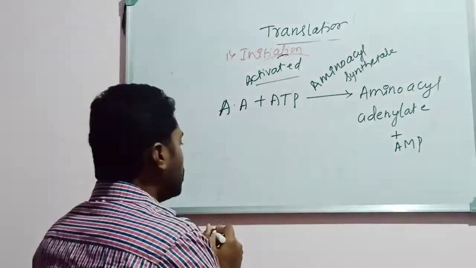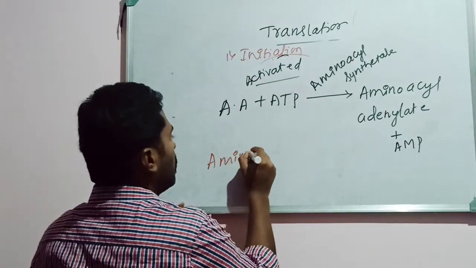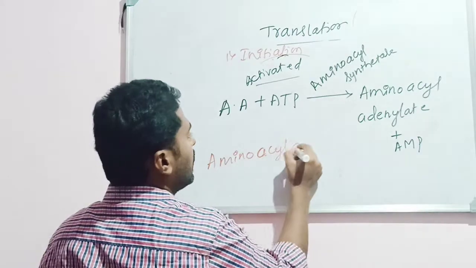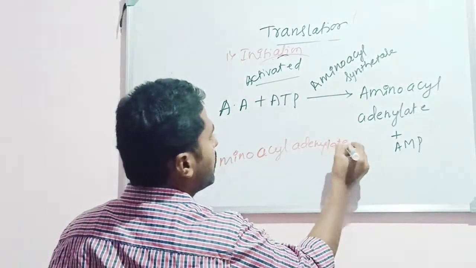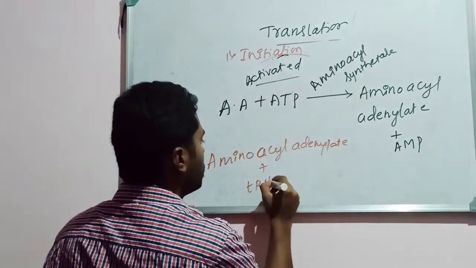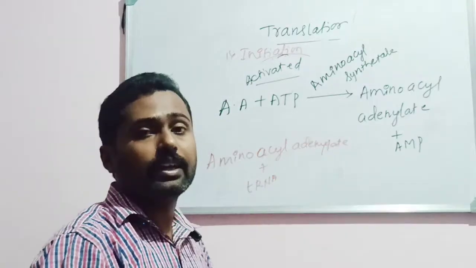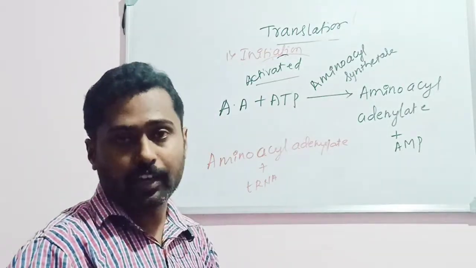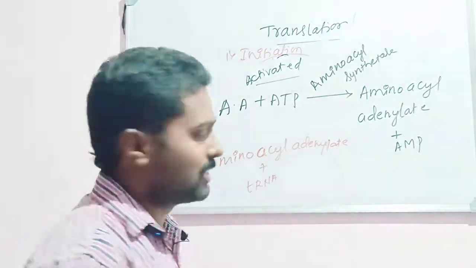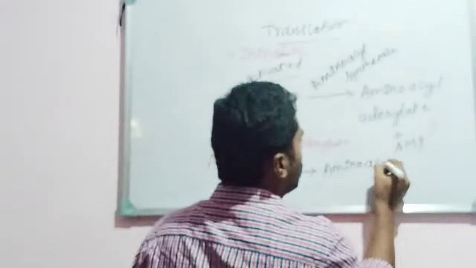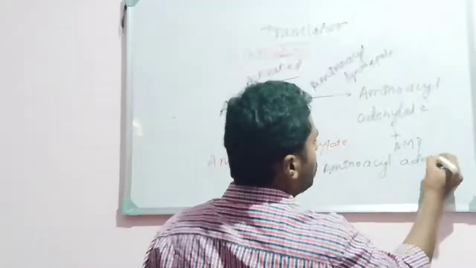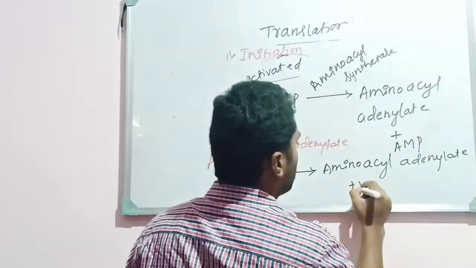Okay, so then the amino acyl adenylate complex will bind with the tRNA. That binds means the activated amino acid, the energized or energy-rich amino acid, will bind with the tRNA, and it produces the amino acyl adenylate tRNA complex.